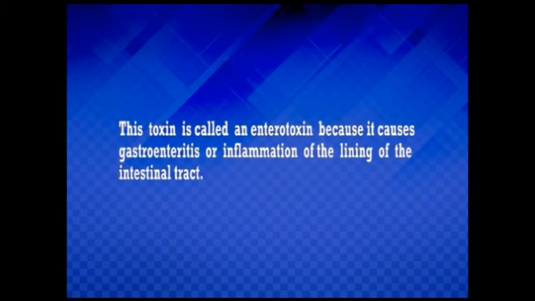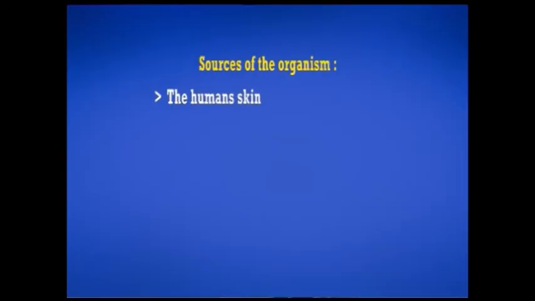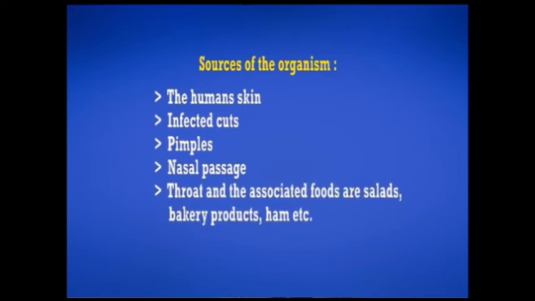This toxin is called enterotoxin because it causes gastroenteritis, or inflammation of the lining of the intestinal tract. The sources of the organism are human skin, that is infected cuts, pimples, nasal passage, throat, and the associated foods include salads, bakery products, ham, etc.